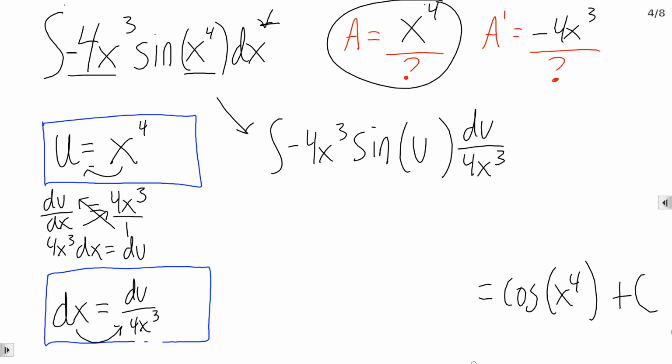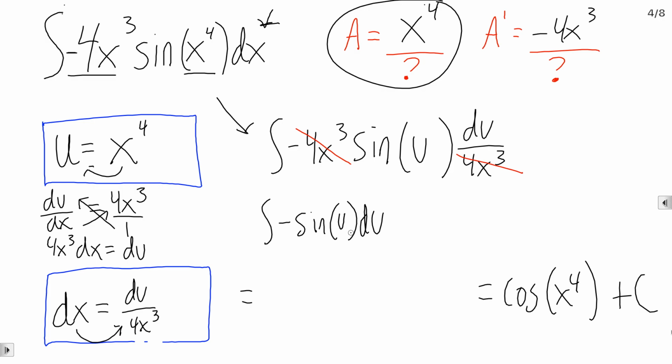And the reason I realized I made a mistake is, what's going to happen so much is you're going to get some factors that divide out to 1. So let's look at this problem. Now we've got the integral of negative sine of u du. If we look at our original problem and where we are now, look how much more organized our integral is. Here we had more of a mess, right? There was clothing all over the floor. Now we've packed it all into a box.